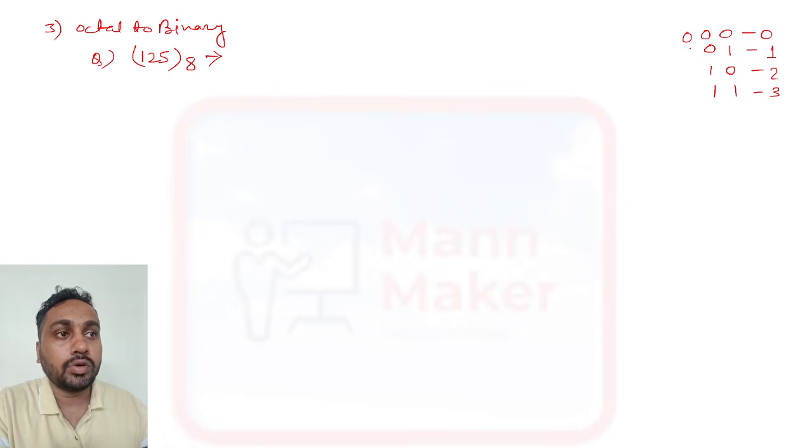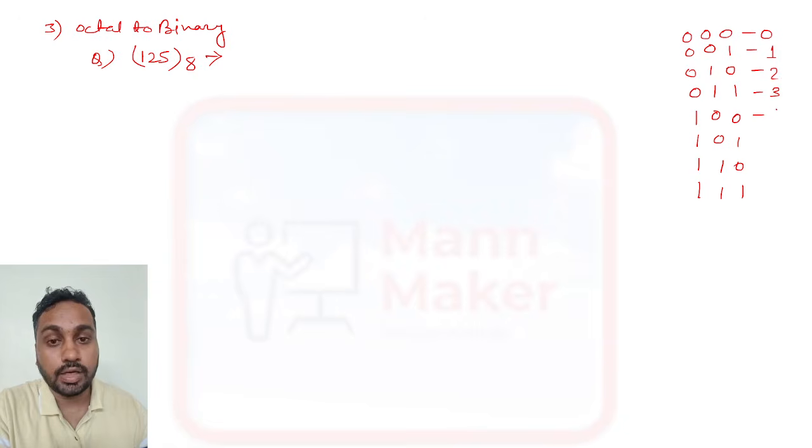If we put more 0 0 0 0, 4 zeros, we need to put 4 ones here too. And the same thing, we write 0 0 0 1 1 0 1 1. From here, this will be the representation of 4, 5, 6, and 7.